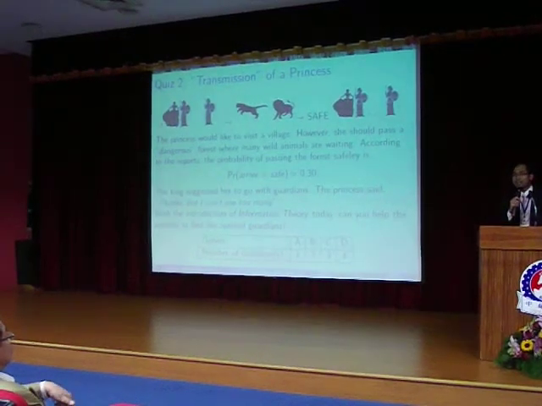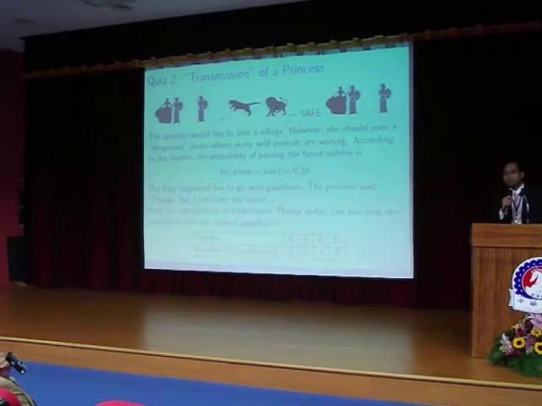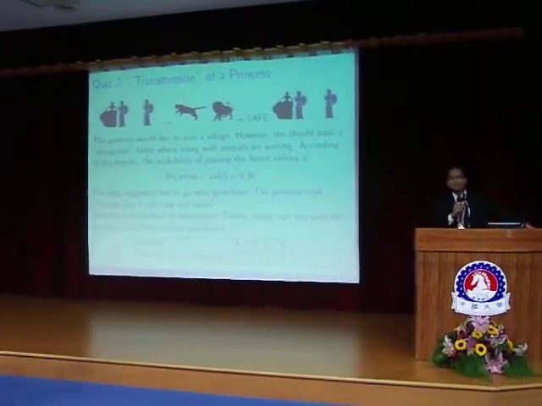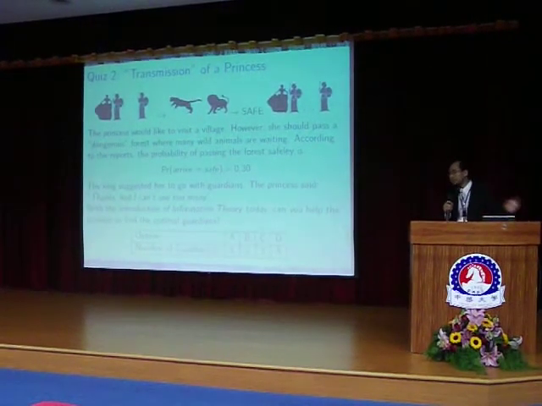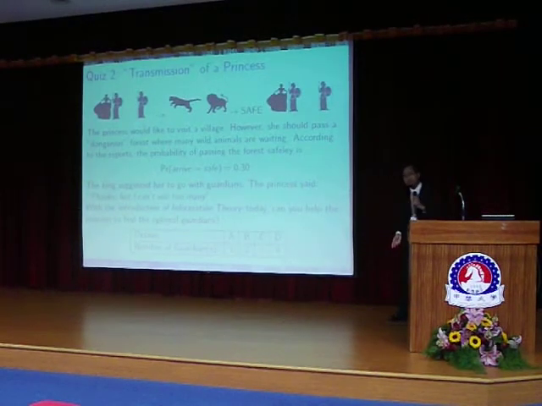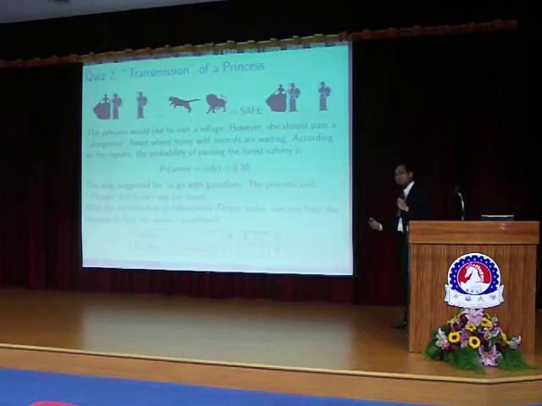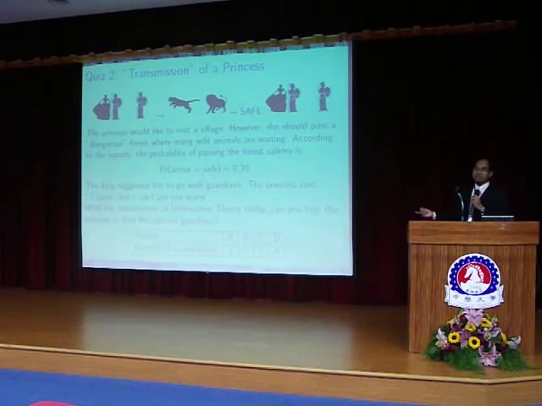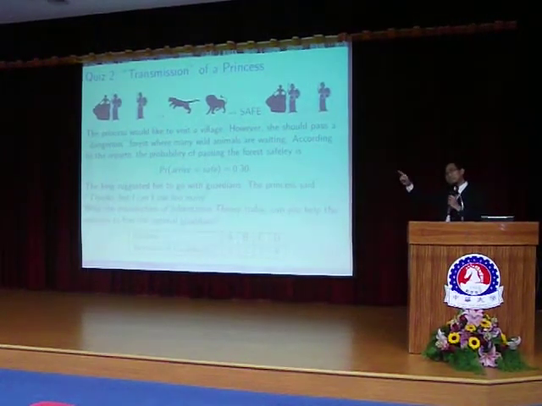The number of guardians. In communications, we call this the rate, or R, and R should be less than the capacity. It means that the channel, for example a road, is very narrow, and we cannot pass 5 persons through like this. So we can assume that in practice. But in ICT, or in information theory, you should set the rate to be less than or equal to C.